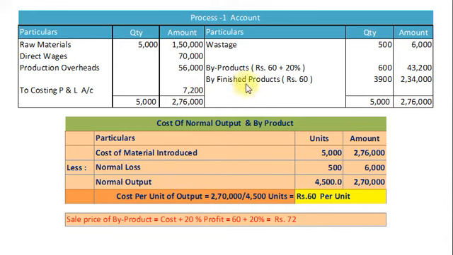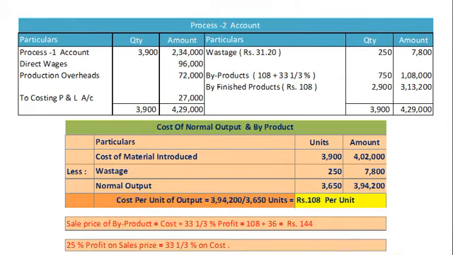And finally the finished product 3,900 units will be transferred to second process at cost price rupees 60, that is rupees 2,34,000, and our process 1 account gets tally with 5,000 units and total amount rupees 2,76,000. Now we will prepare process number 2 account. On debit side we will record transfer from process 1 3,900 units and rupees 2,34,000. Then direct wages 96,000. Production overhead 75% of direct wages, that is 72,000.